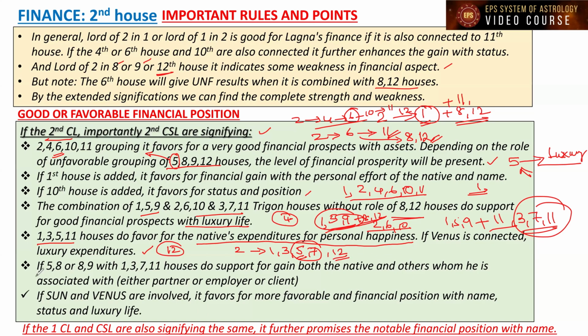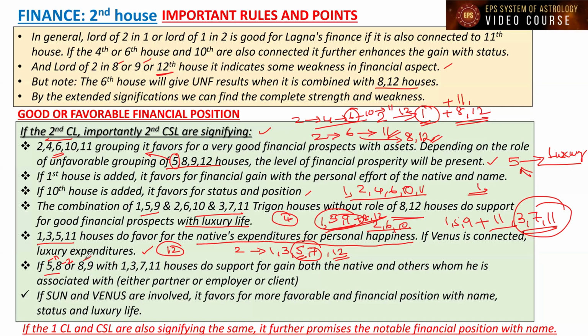So the next point: if the fifth house, eighth house and ninth house are with the 1, 3, 7, 11 houses, they support gain for both the native and others. It means 1, 3, 5, 8: the fifth house is the 11th house to the seventh house. The eighth house is the second house to the seventh house. The 11th house to the seventh house, and the second house to the seventh house, which is the eighth house. These 2 and 11 houses, relative to the opposite party, are others.